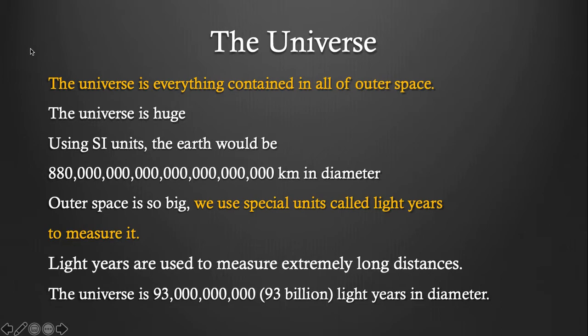The universe is huge. Using SI units, the Earth would be 880, I believe that's septillion kilometers in diameter. Very, very big. So outer space is so big, we use special units called light years to measure it. Light years are used to measure extremely long distances. The universe is 93 billion light years in diameter.